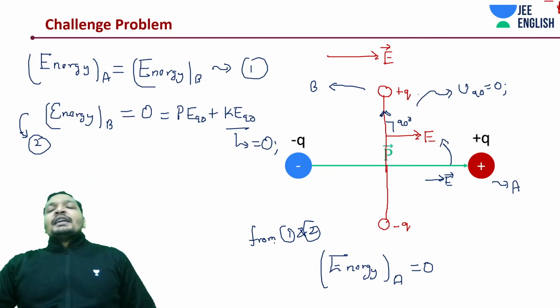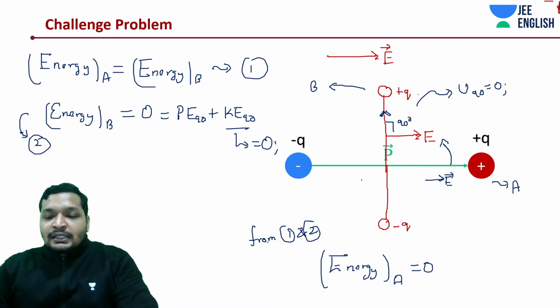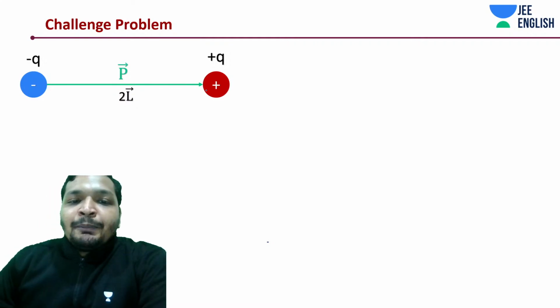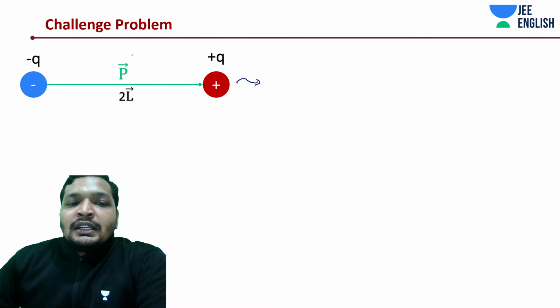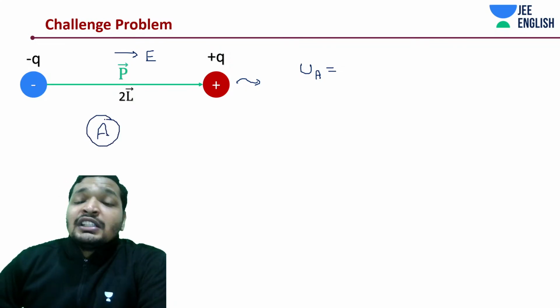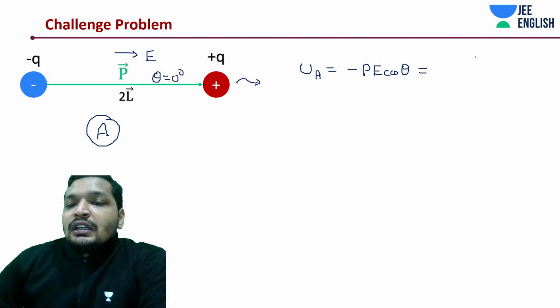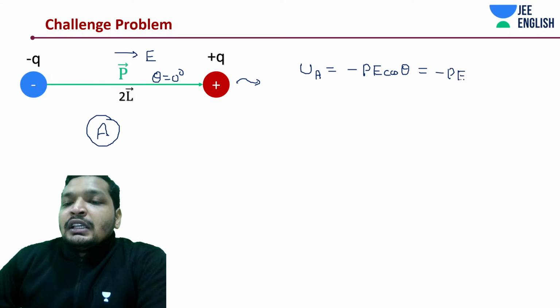Alright, so from 1 and 2, we can say that the energy at position 2, or B, is 0, and A is also 0. So let's calculate the potential at this point. What is the potential at this point? Potential at position A, if I call this position A and B the one where the energy was 0: at position A, the potential energy is going to be minus P E cos theta, where theta is 0 degrees. So it's going to be minus P E cos of 0, which gives you minus P E.